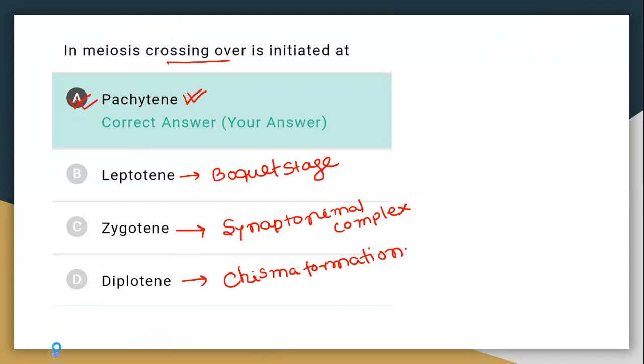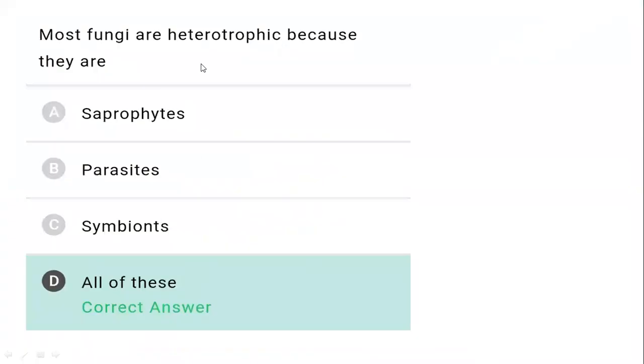Now the next question. Most of the fungi are heterotrophic. Most groups of fungi are saprotrophic. They take their food from dead decaying organic matter. Some fungi are parasitic, like Puccinia graminis tritici, which is a parasite, and some are symbiotic. Fungi are also in symbiotic association in lichens.